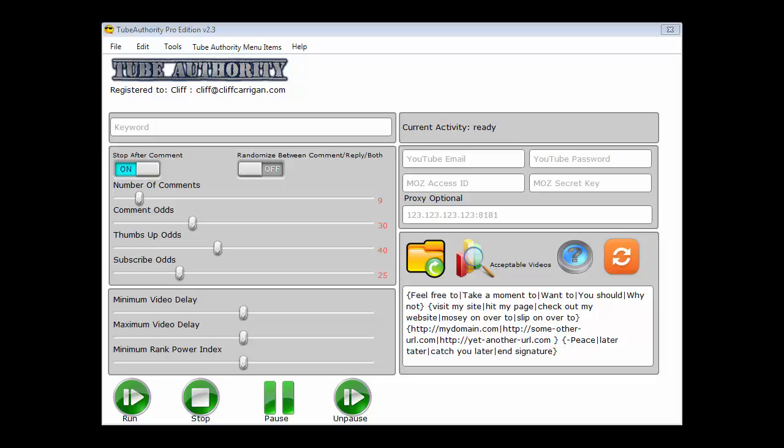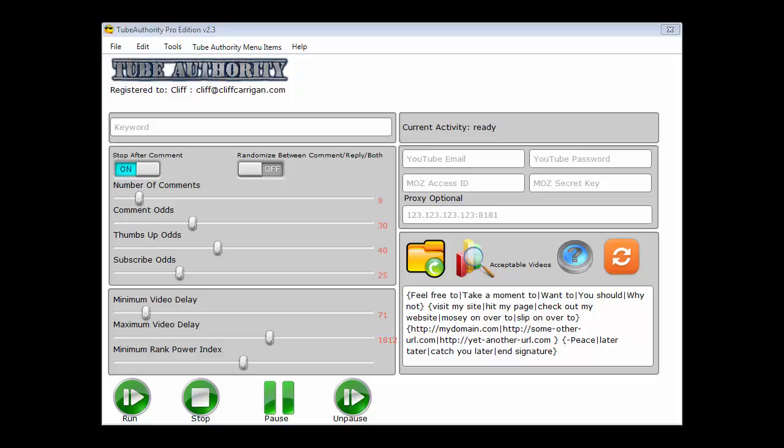So it's very important. Now, your minimum and your maximum video delay. This is the random amount of time the program will spend per video visit just letting the video play, scrolling around like it's reading comments and looking at the thumbnails of the videos over on the side and so on. You have lots of flexibility here. Those numbers represent seconds. So set your minimum and maximum time however you like.